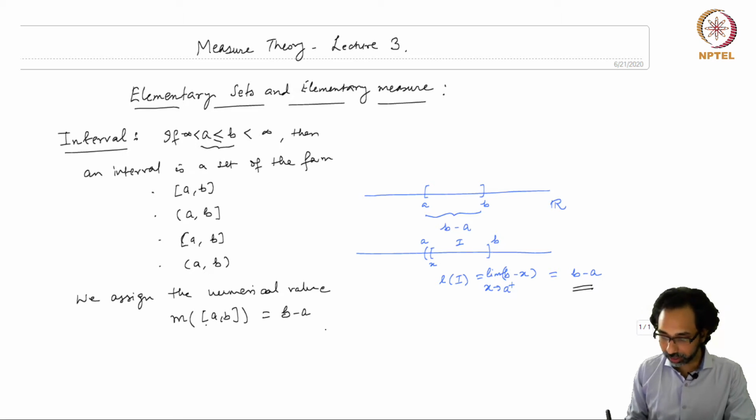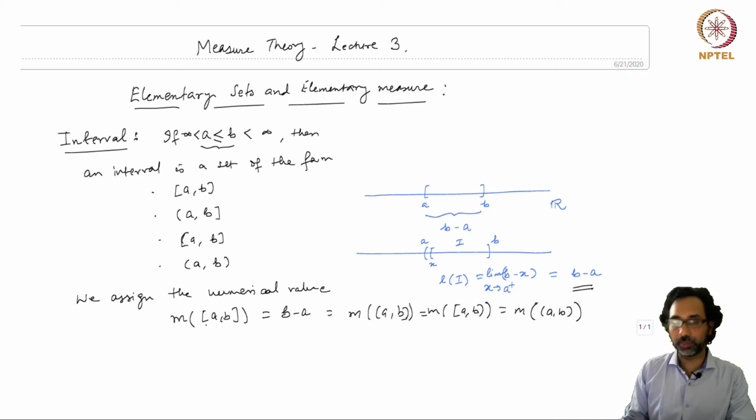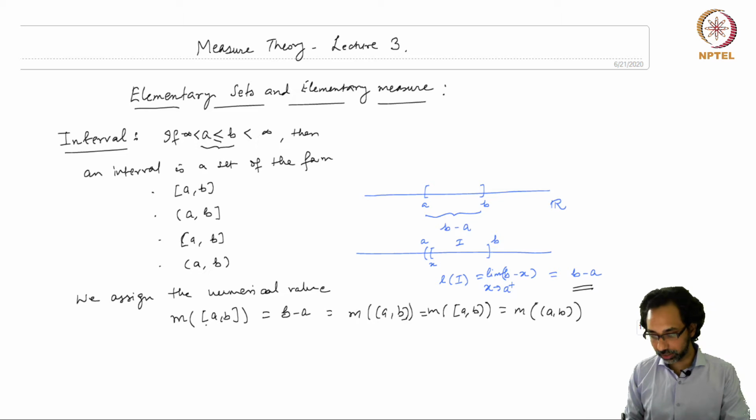But in all such cases, we will assign the value B minus A to such an interval. So this is the same as A open, B closed. This is A closed, B open, and this is also equal to AB an open interval. So for all these cases, our numerical value is simply B minus A.